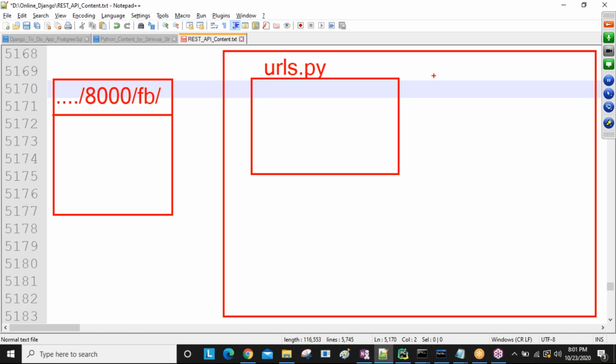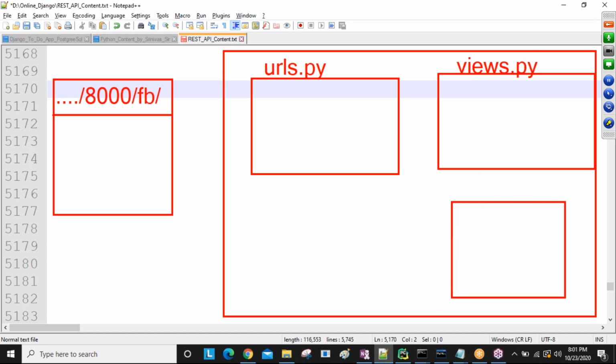urls.py. And we have one more file named views.py. And we have one more important file named the models file, that is, the models.py file.